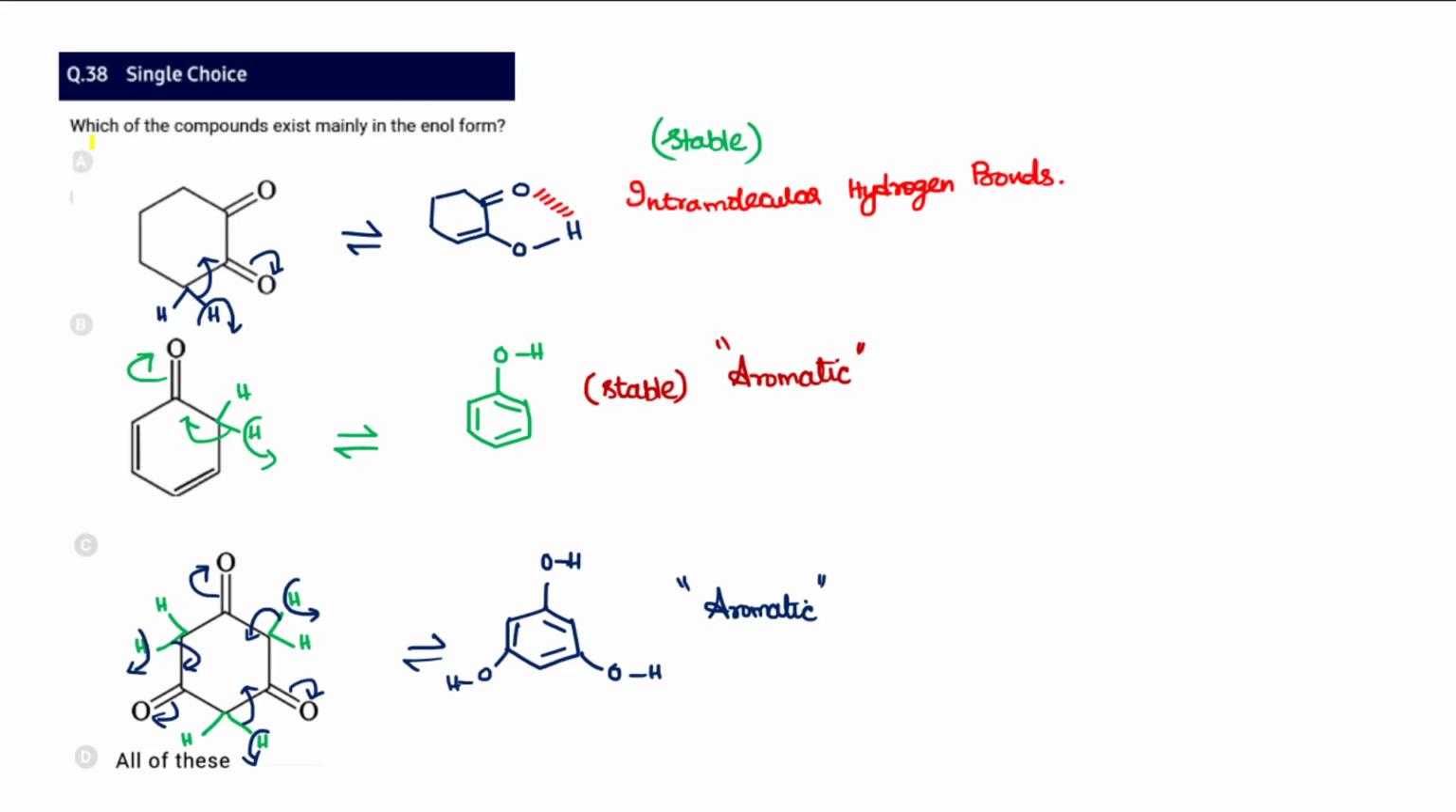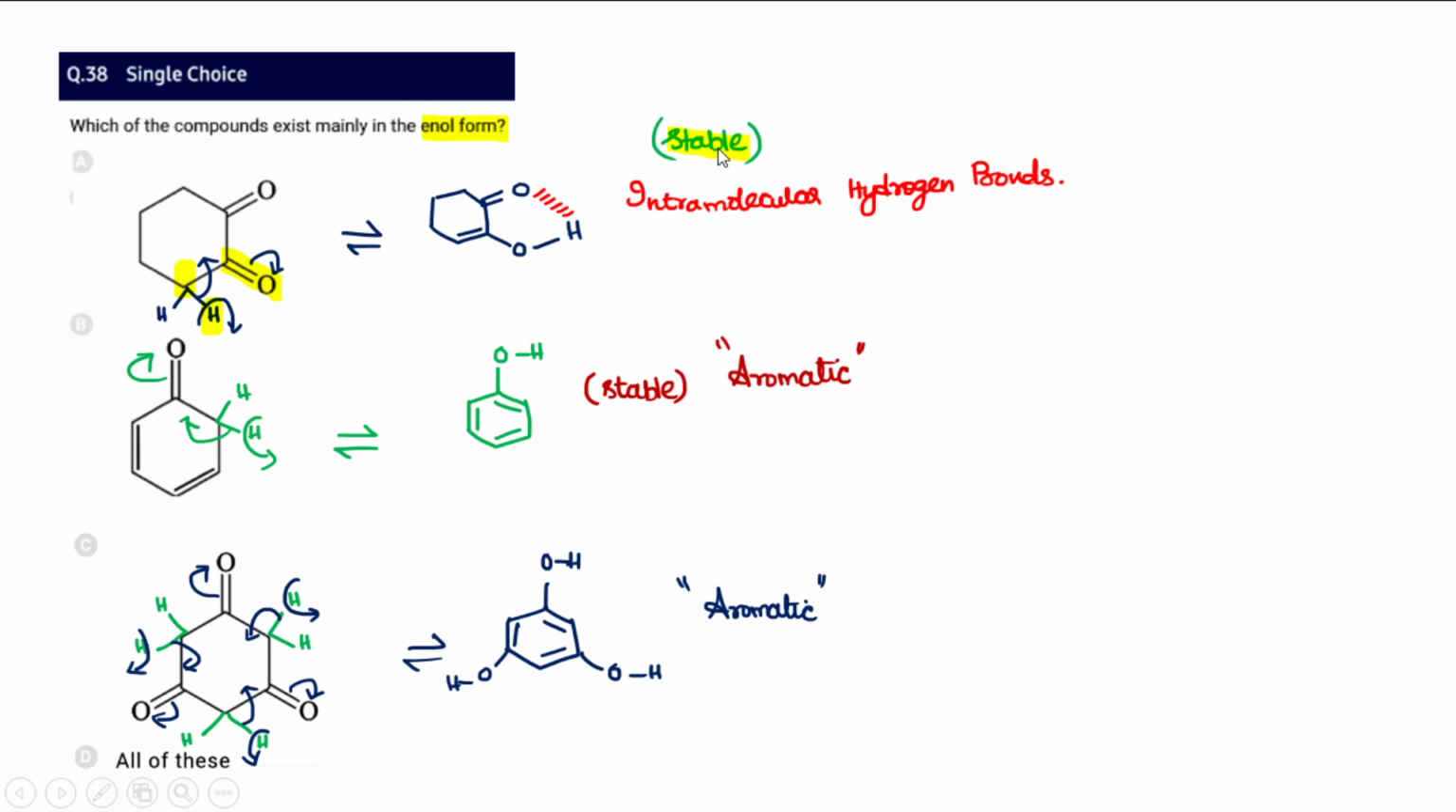And 38, which of the compounds exist mainly in the enol form? So here we can find C double bond O, and next to it is an alpha carbon. In that, the hydrogen will move this way so that it becomes O minus. This H plus will be added here. There will be an intramolecular hydrogen bond, and that is also stable.